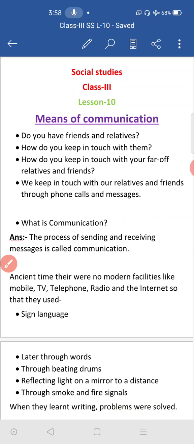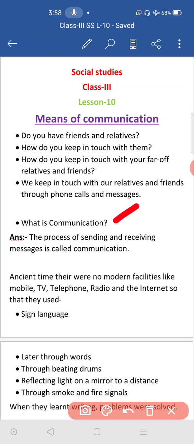Okay, now what is communication? So here is the answer. The process of sending and receiving messages is called communication.